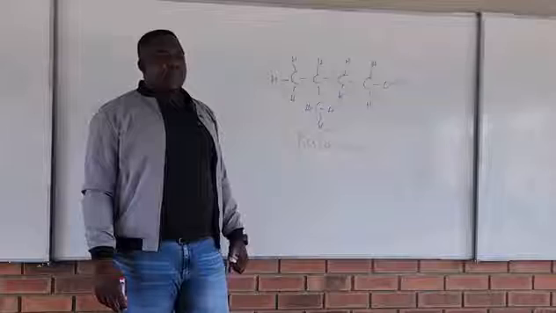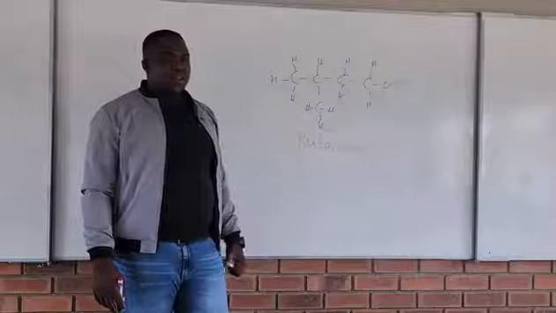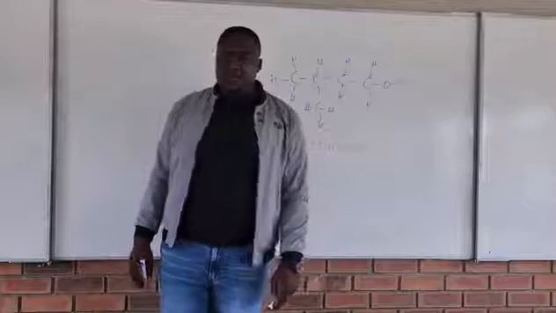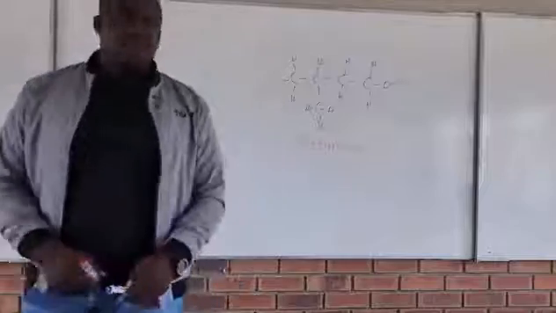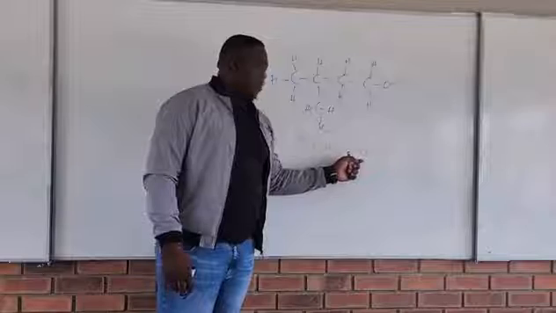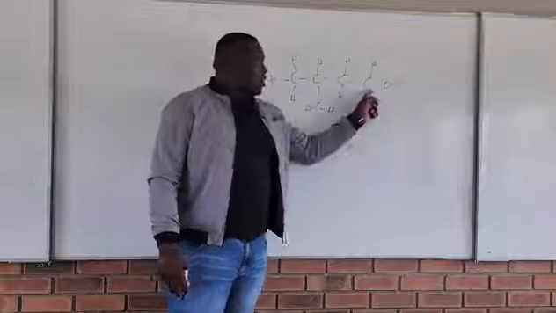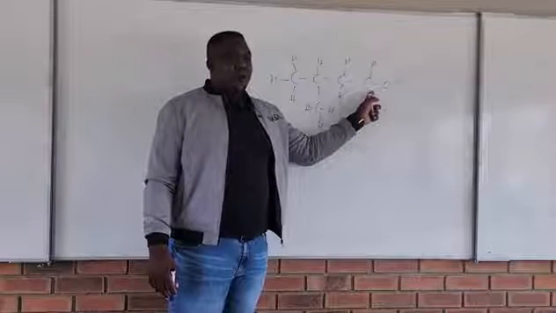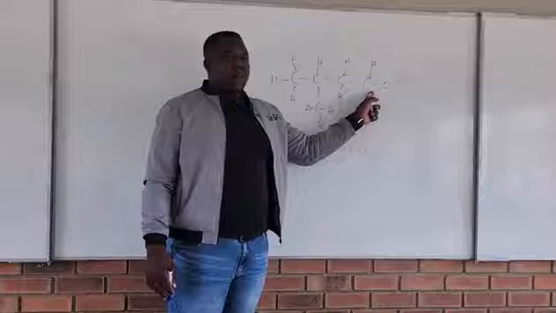We must always give preference to the functional group. So it means this one is going to be butan-1-ol. We've already called this carbon number 1.